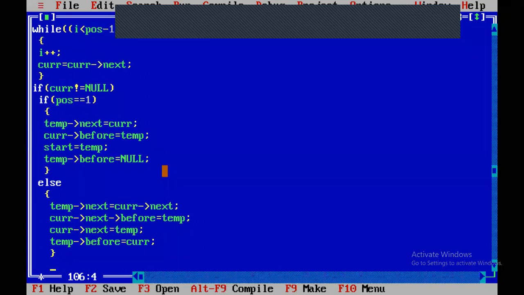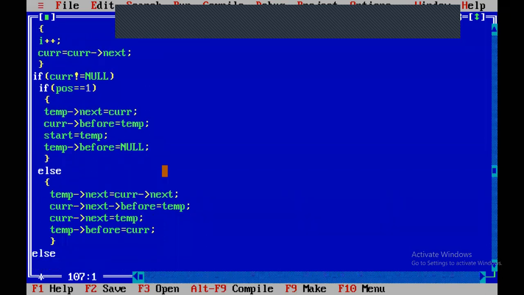This is for the case where it is not null. Else, cout invalid position.